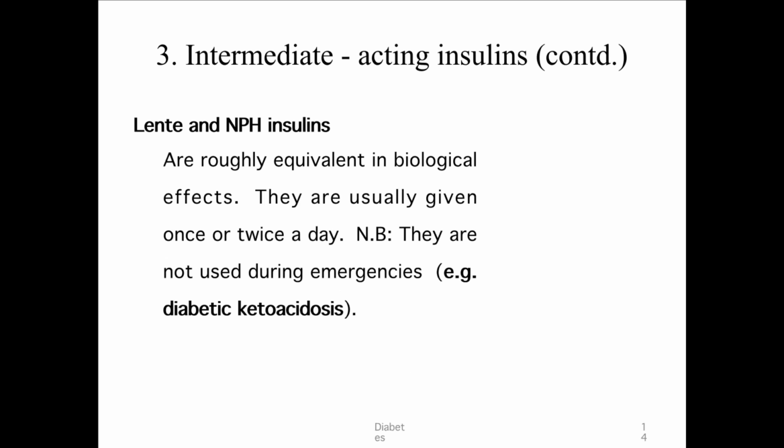Lente and NPH insulins are roughly equivalent in biological effects. They're usually given once or twice a day. They are not used during emergencies. In emergencies, you give only short acting or ultra short acting.